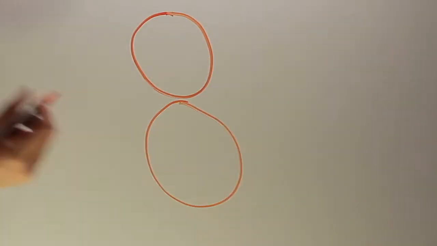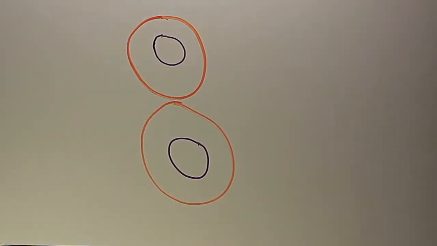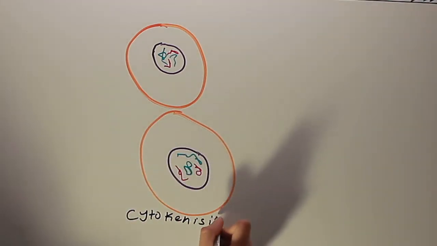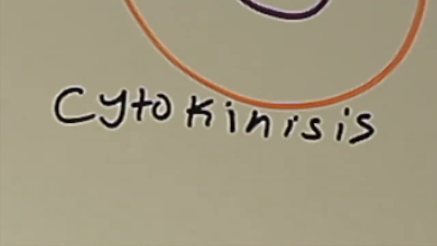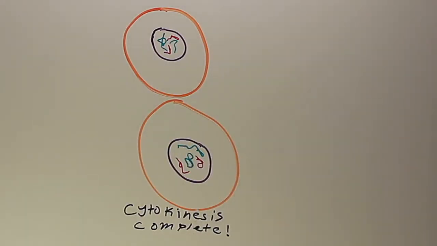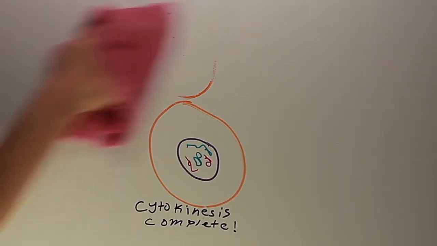Cytokinesis is the phase of the cell cycle when the cytoplasm is divided to form two cells. Even though the nucleus is divided during mitosis, the division and production of the two new cells occur during cytokinesis. This separation occurs in the middle of the cell and results in the formation of two new identical diploid daughter cells.